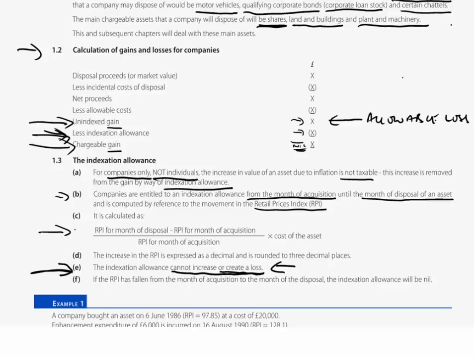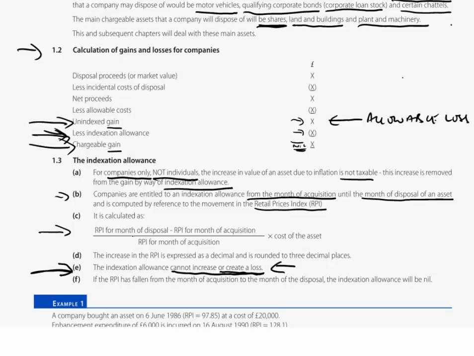Now, the RPIs will be provided within the question. Usually at the bottom of the question, you will see reference to RPIs. Those RPIs will be given for months and years, maybe one or two extra ones over and above that, which we need to see whether we are able to choose correctly the relevant RPIs.